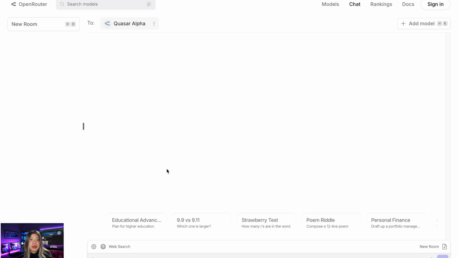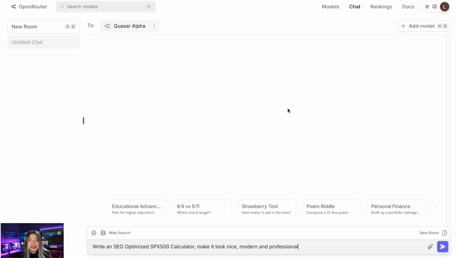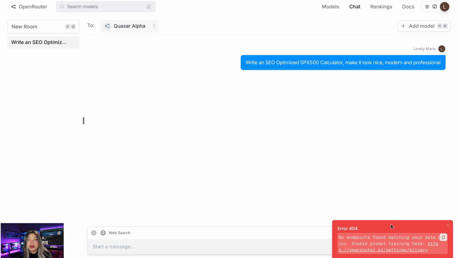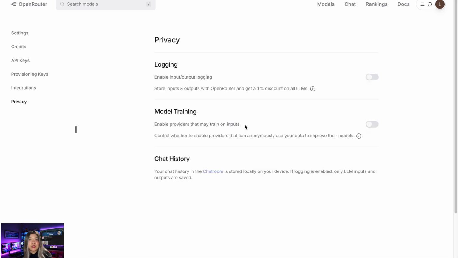So we can use chat mode. I'm going to put in the first prompt. I'm going to ask it to write an SEO optimized SPX 500 calculator, and make it look nice and professional. I'm going to go with that. And it says that there's some kind of error, something that I may have to open up. So this is probably the model training option.